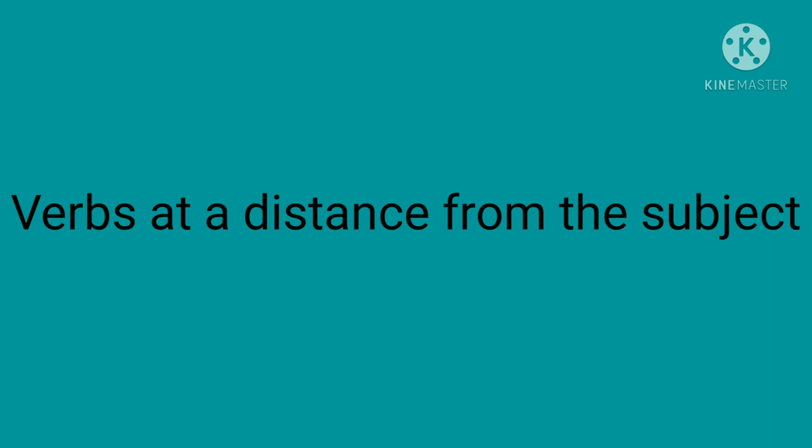If the subject is not right next to the verb, you should not consider the noun or pronoun closest to it. The verb must agree only with the subject.